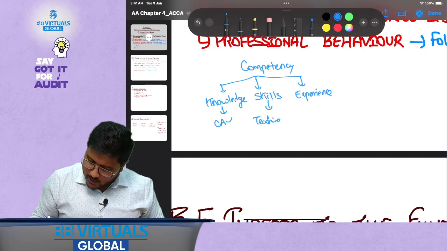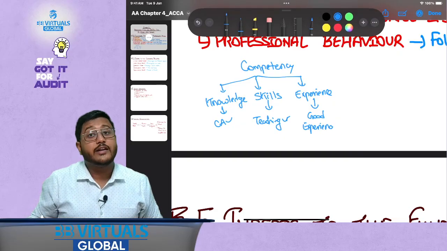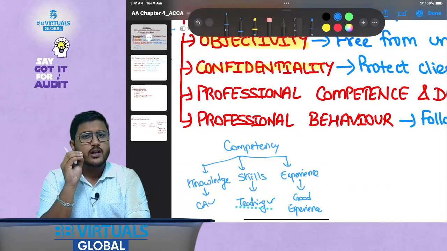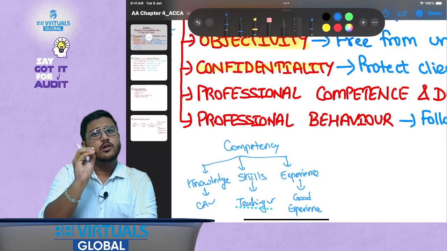I have been teaching. Do I have the experience to teach this subject? Yes, I have good experience of teaching this subject. That makes me competent to teach this subject. Similarly, for a professional accountant, whenever we talk about ACCA here, we do not call them ACCA, we call them professional accountants.